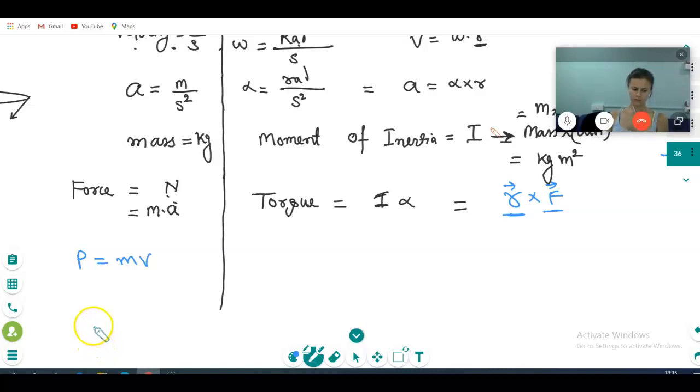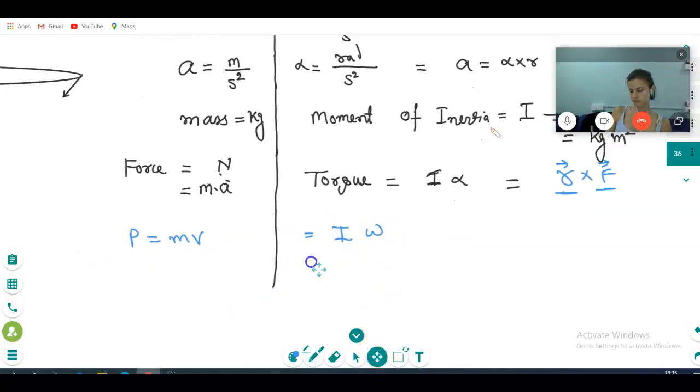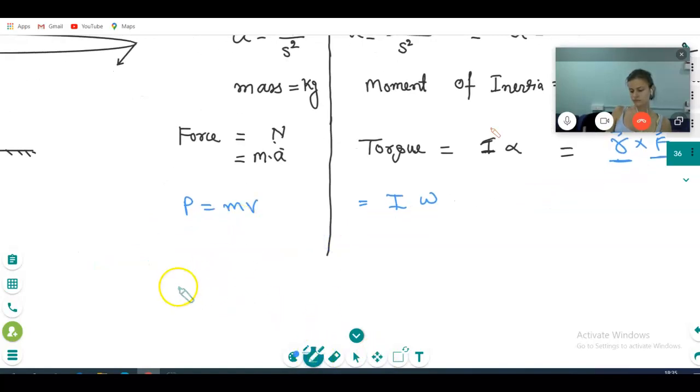So what about angular momentum? Angular momentum is I omega. Is it clear? Now listen, conservation of momentum.